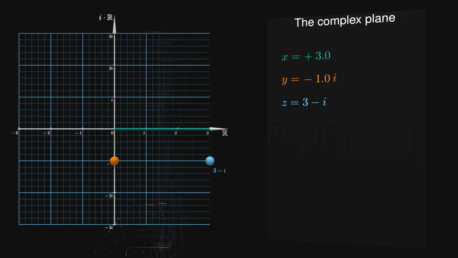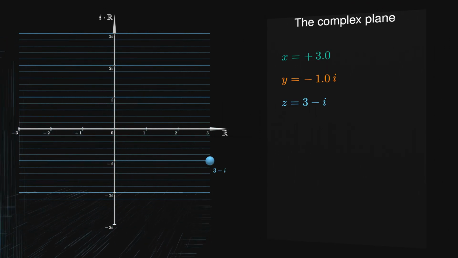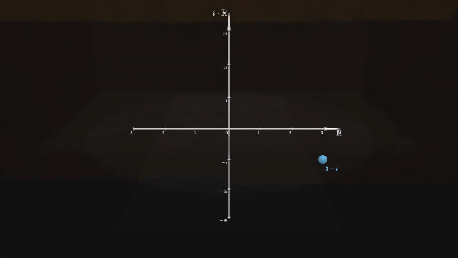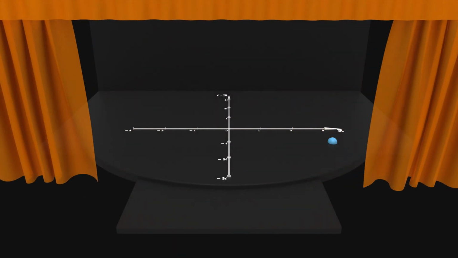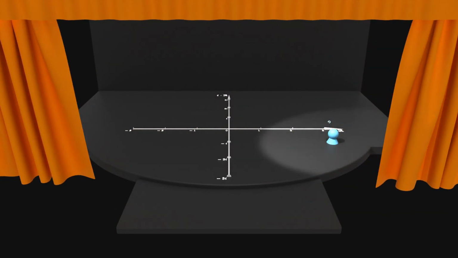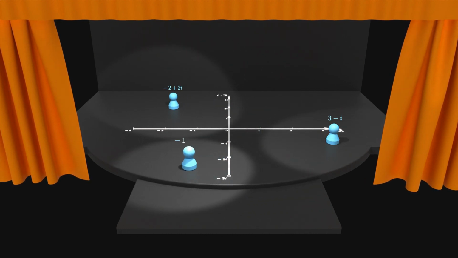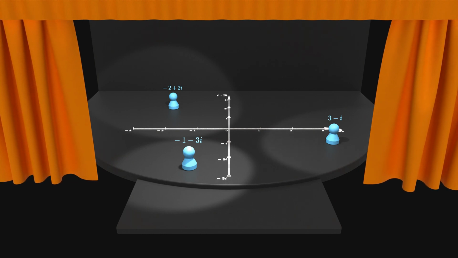If you think of our geometry problem as a theatrical performance, the complex plane is its stage, and the complex numbers are its actors and actresses. You, however, are the director writing the script. You need to tell everyone on stage where they have to be and how they have to move. Let's have a look at some stage directions you can give.